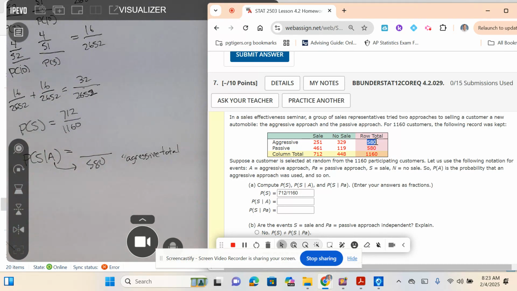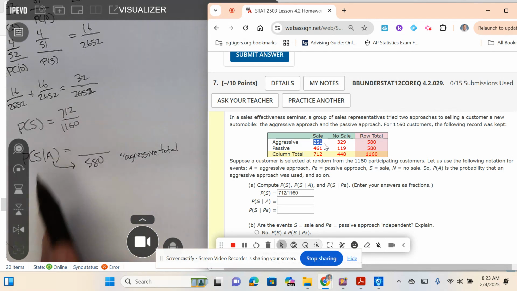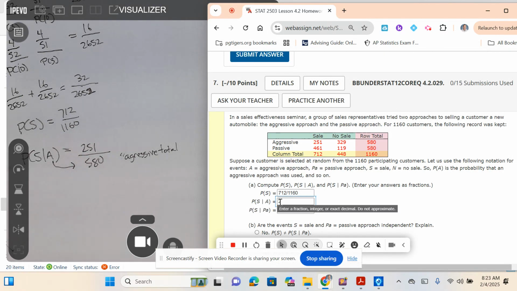Out of these 580 aggressive salesmen, how many of them made a sale? P of S means sale. So how many of them are in the sale category? 251. So the aggressive total is your denominator, and out of these 580, how many of them are also S? 251. So 251 divided by 580.